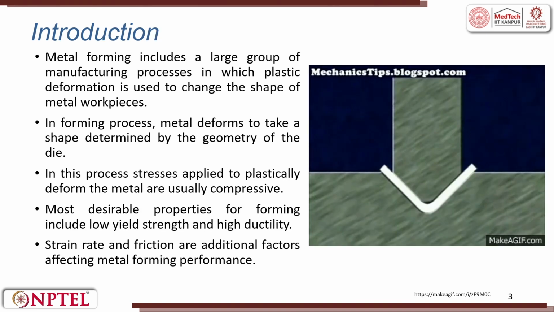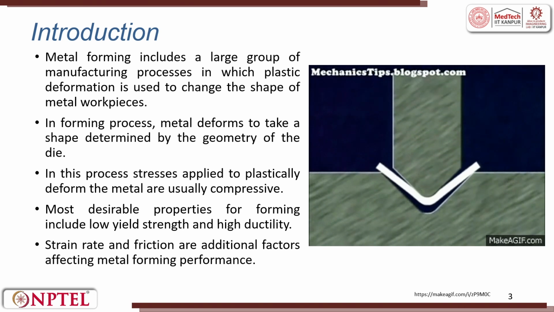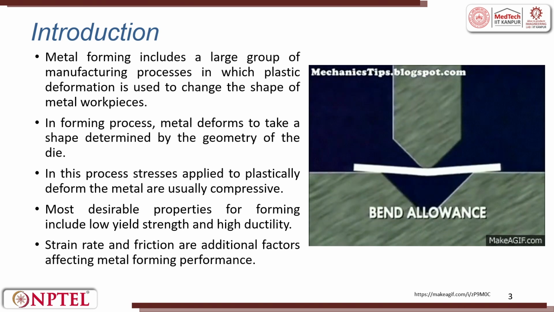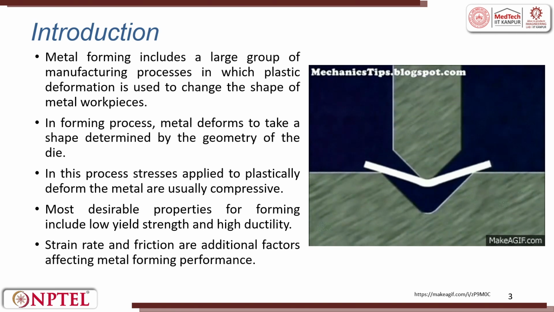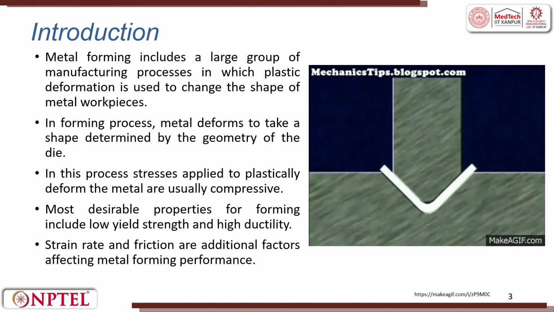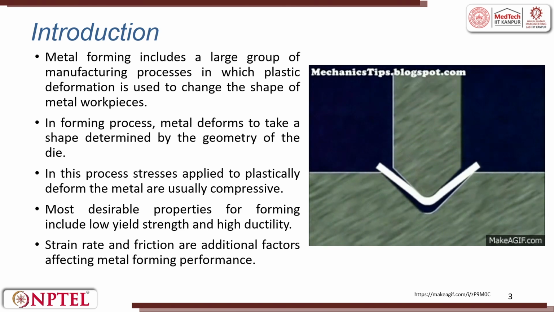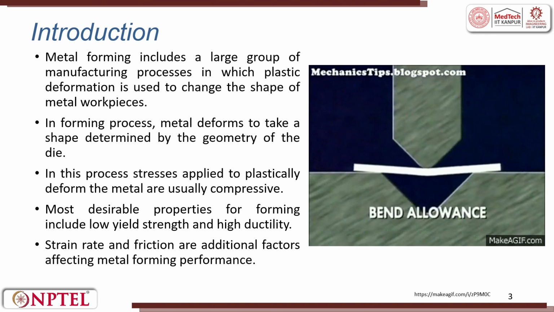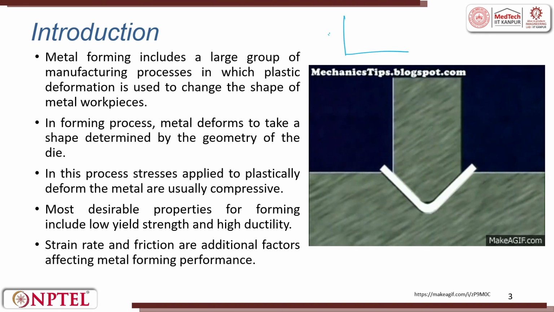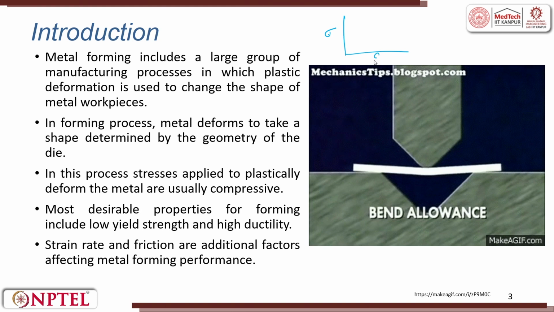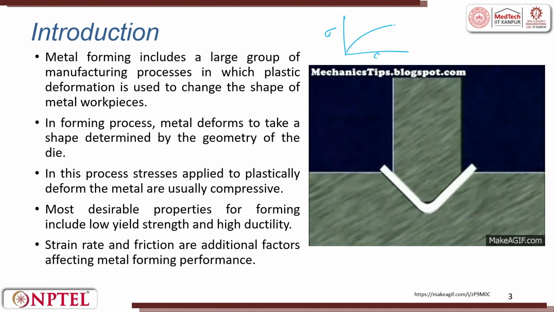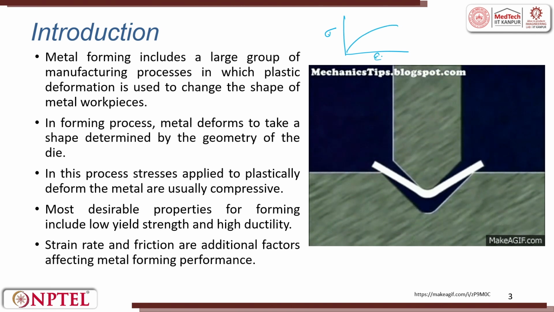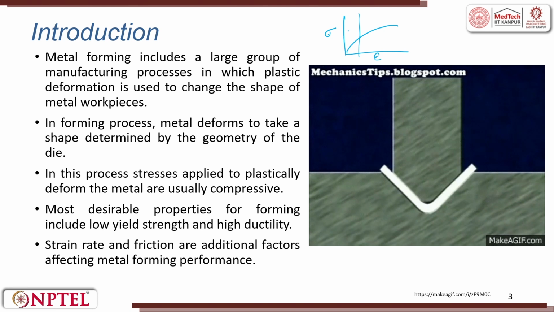So, metal forming includes a large group of manufacturing processes in which plastic deformation is used to change the shape of the metal workpiece. When you look at the stress strain diagram for aluminium alloys, you will have the elastic limit, then you will have plastic.